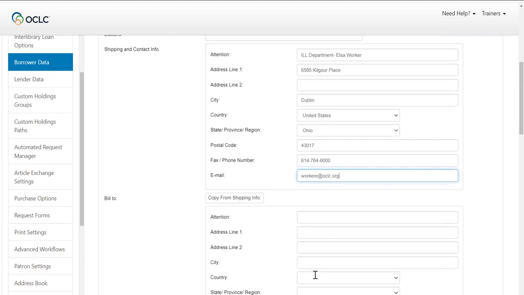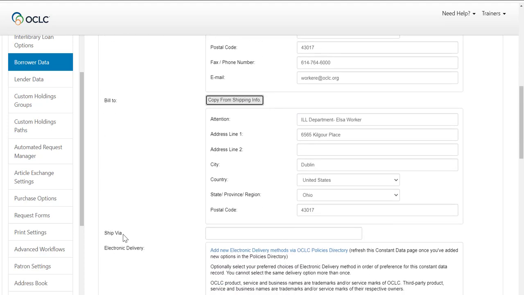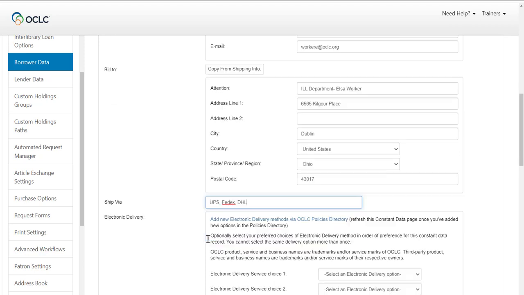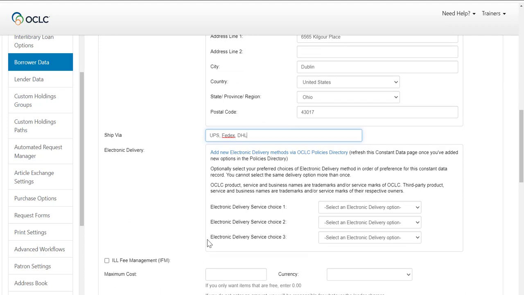If the billing information is the same, you simply click the Copy from Shipping Information button, otherwise you enter the billing information. Ship via is for the preferred shipping options such as UPS, FedEx, DHL. For example, electronic delivery is for copy requests only.